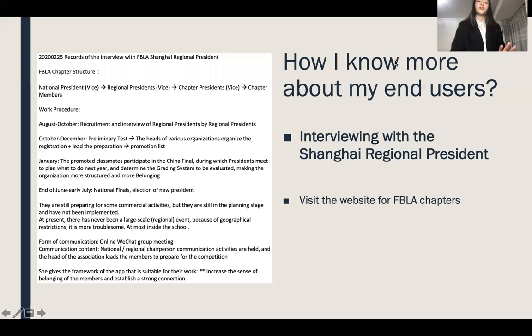Since I'm not the chapter president, I needed to gain more knowledge about chapter management. In this way, I contacted the Shanghai regional president and interviewed her about some details of the chapter's work. The records of the interview are presented in the PowerPoint. In this case, I got more information about the FBLA chapter beyond what is on the official website, and this enabled me to satisfy most of my target clients' needs.